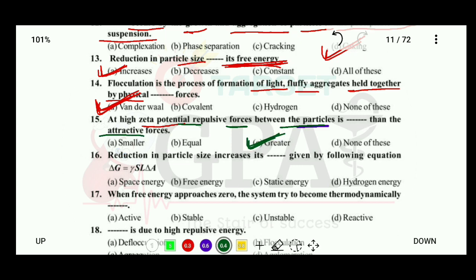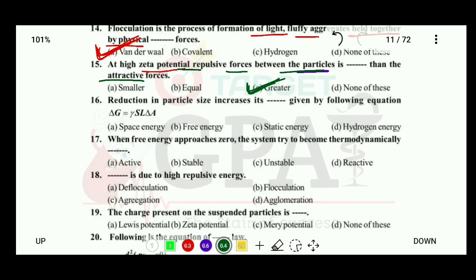Okay, question number 16, reduction in particle size increases its blank, given by the following equation. Options are space energy, free energy, static energy, or hydrogen energy. So we have already seen this type of question. The reduction in particle size increases its free energy.